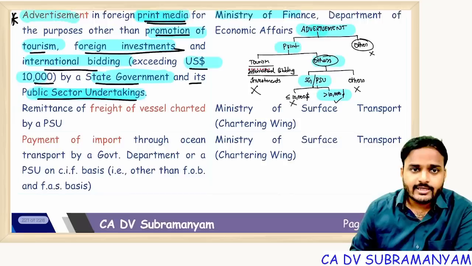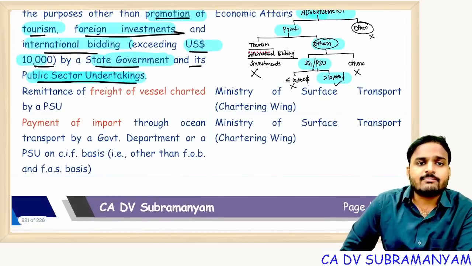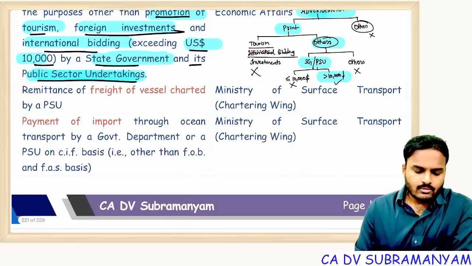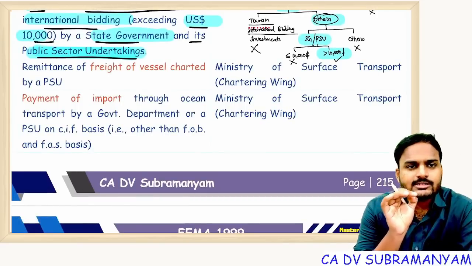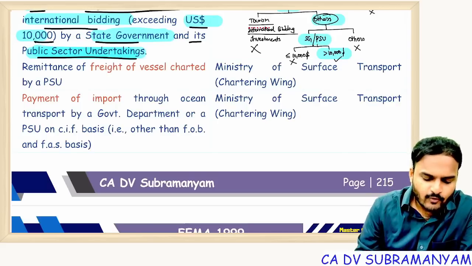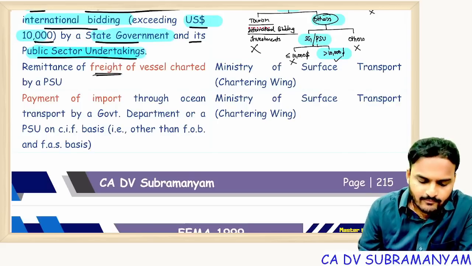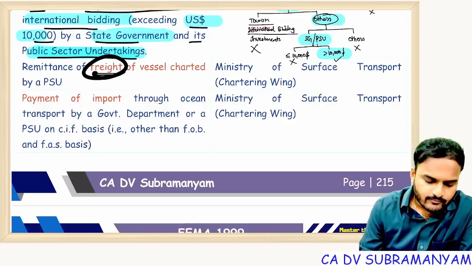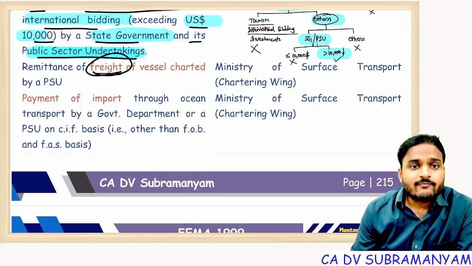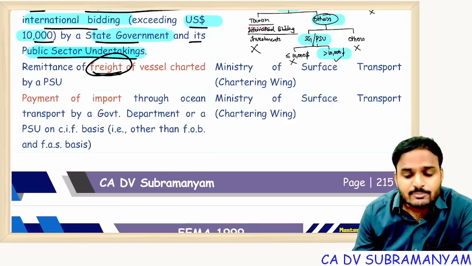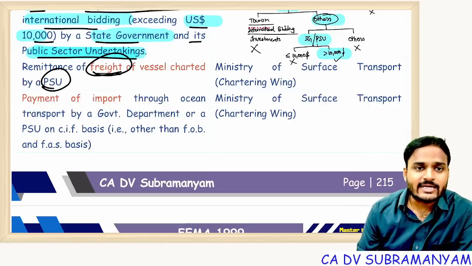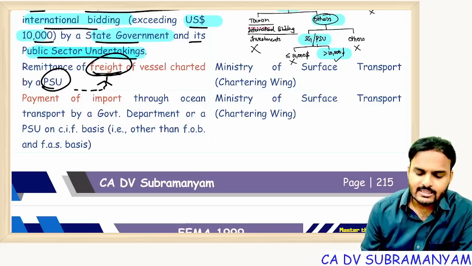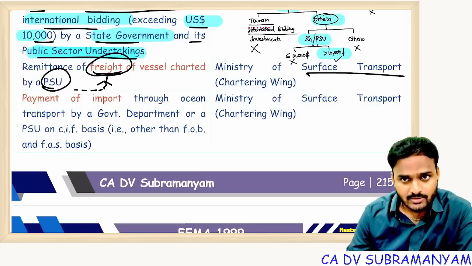Next one, remittance of freight of a vessel chartered by a PSU. To encourage domestic ship vendors, this point is there. Remittance of freight in foreign currency. When you are paying foreign currency for freight outside India, that means you are getting services from ships, shipping companies outside India. If any PSU wants to make payment to a shipping company outside India with respect to freight expenses, Ministry of Surface Transport permission is required.